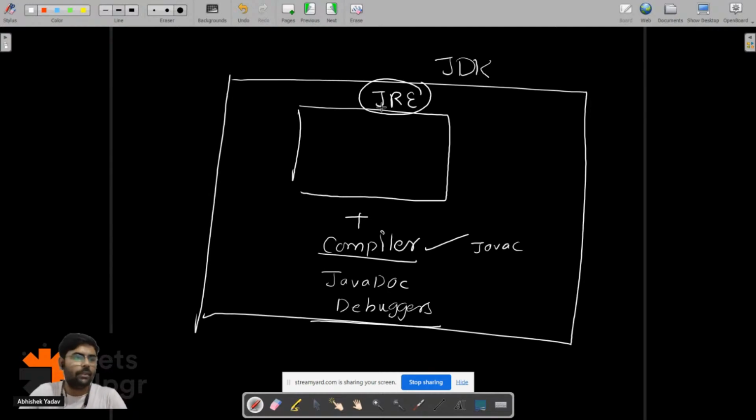And inside JRE, you have the JVM, plus some class libraries. So this is the whole blueprint of JDK, JRE, and JVM, right? So JDK, you can understand like this.